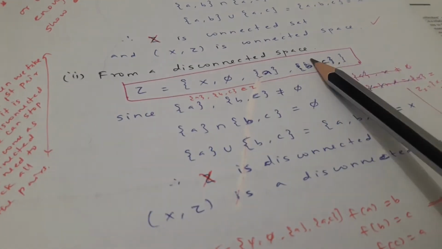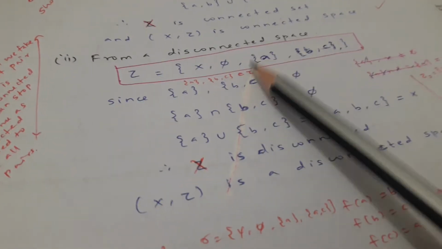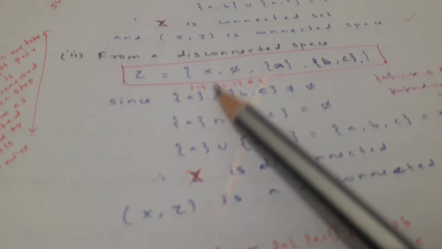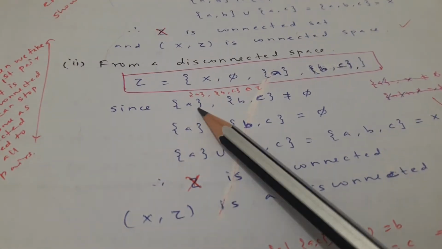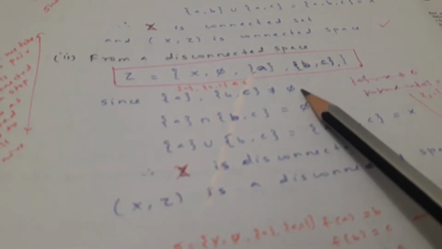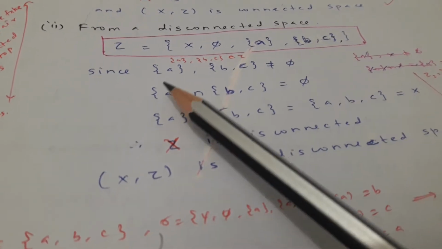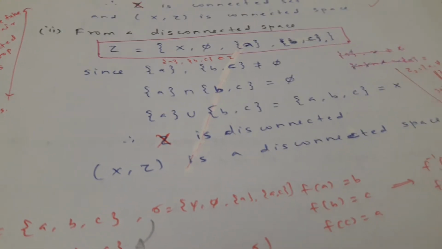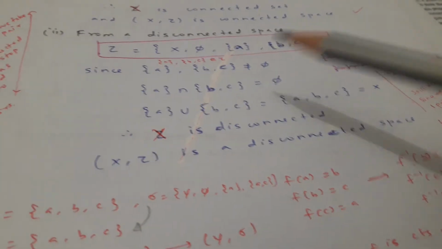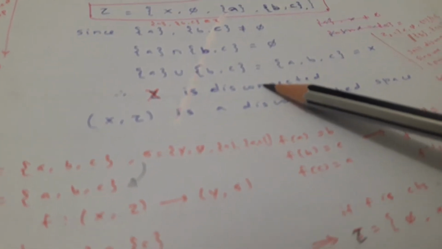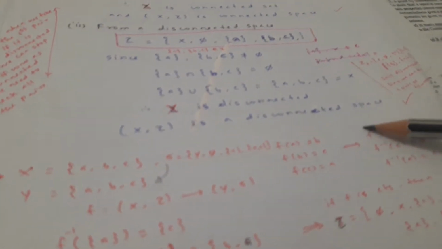From a disconnected space, we can say tau will be {X, phi, {a}, {b, c}}. So let's check. Let's take these two sets, {a} and {b, c}. We can say these two are non-empty sets, open sets as well, since this is already a topology. A intersection B, that is {a} and {b, c}, will be empty, and the union is {a, b, c}, X. Therefore these two sets are okay, so we don't need to go through the others. X is disconnected, so (X, tau) is a disconnected space.